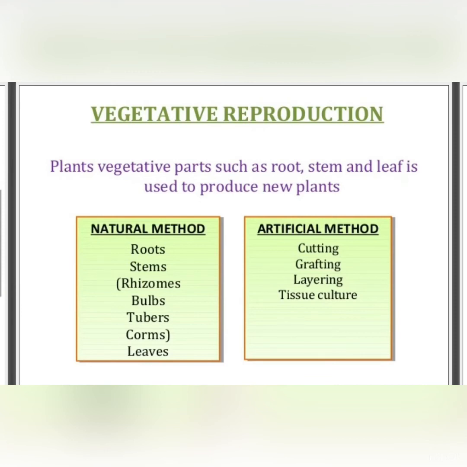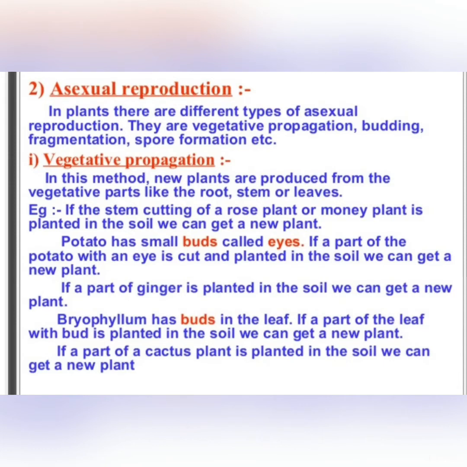There are two methods of vegetative propagation: natural method and artificial method. Growing new plants from the root, stem, and leaves is known as the natural method, and cutting, grafting, layering, and tissue culture are known as artificial methods.